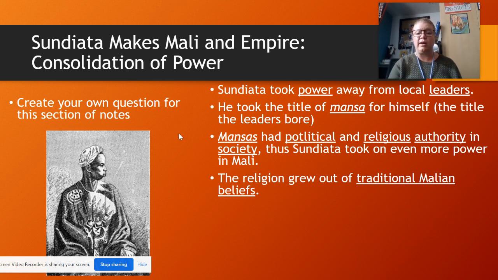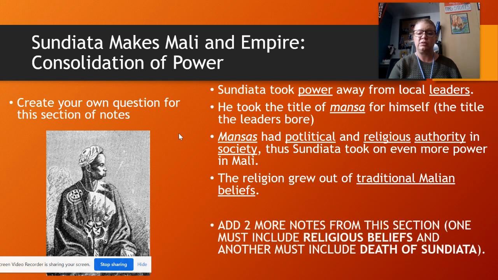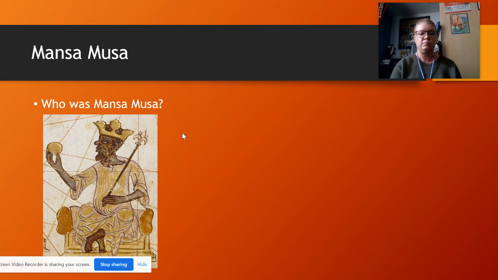The religion grew out of the tradition of Malayan beliefs. So you're going to read this section called Religious Beliefs. I want you to include two more notes from this section, one about the religious beliefs and one about the death of Sundiata. So those are the two notes I want you to take, one on the religious beliefs and one on the death of Sundiata.